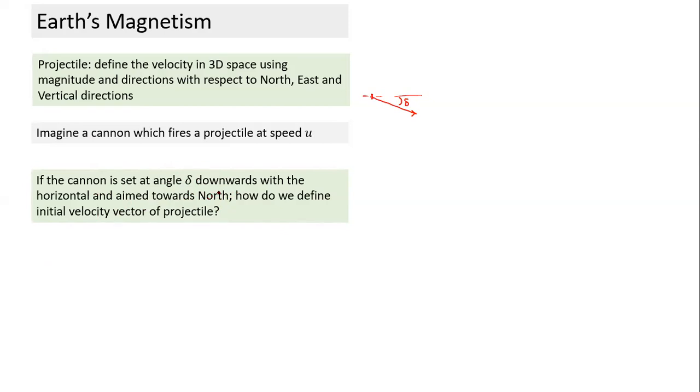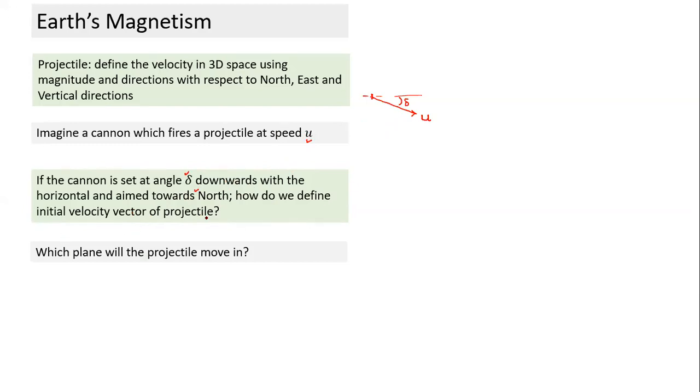As soon as I fire, how would I define this velocity vector u? The speed is u, but it will have a particular direction. So in this case, how do I define u? If the angle is delta, one way of saying it is that the velocity is lying in a vertical plane passing through north, and it is making an angle delta with the horizontal. So how many parameters do I need to use to define u? I have to use 3 parameters: the north direction, the delta angle it makes with the horizontal, and the magnitude of vector u. Let's understand a little better.